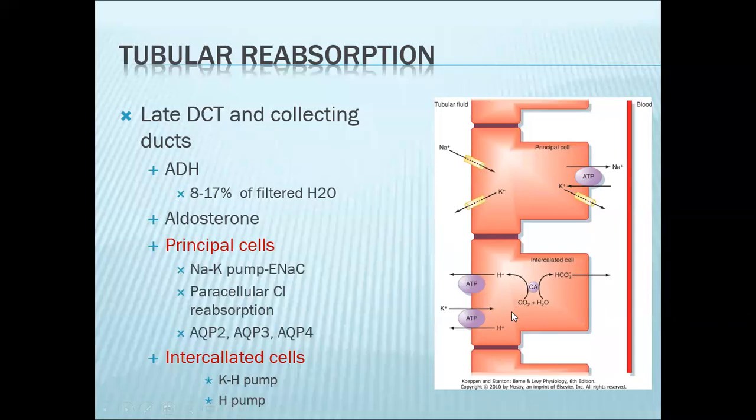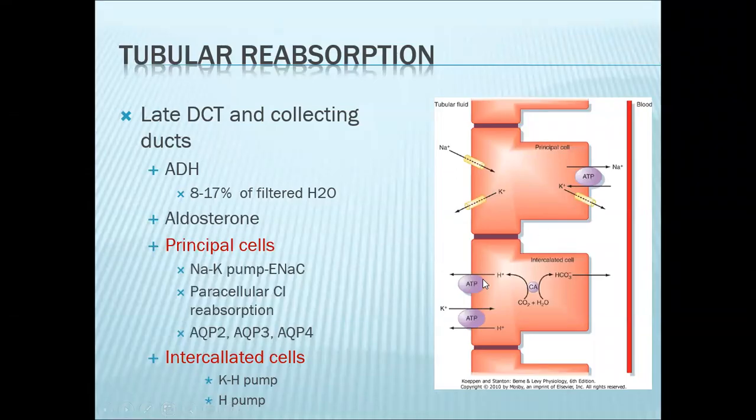Now let's look at your intercalated cells. Your intercalated cells are important for acid-base balance. Generally you have two types: your alpha intercalated cell and your beta intercalated cell. Your alpha intercalated cell will secrete hydrogen. Your beta intercalated cell will secrete bicarb. But for this example, this is your alpha intercalated cell, which secretes hydrogen. Now the activity of your intercalated cell has a close relationship with your principal cell.